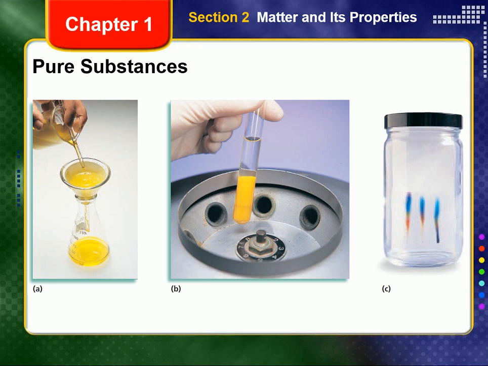If the solid in the liquid-solid mixture settles to the bottom of the container, the liquid can be carefully poured off or decanted. A centrifuge, which is shown in figure 1-9b, can be used to separate some solid-liquid mixtures, such as those in blood. Another technique, called paper chromatography, can be used to separate mixtures of dyes or pigments because the different substances will move at different rates on the paper, as seen in figure 1-9c.